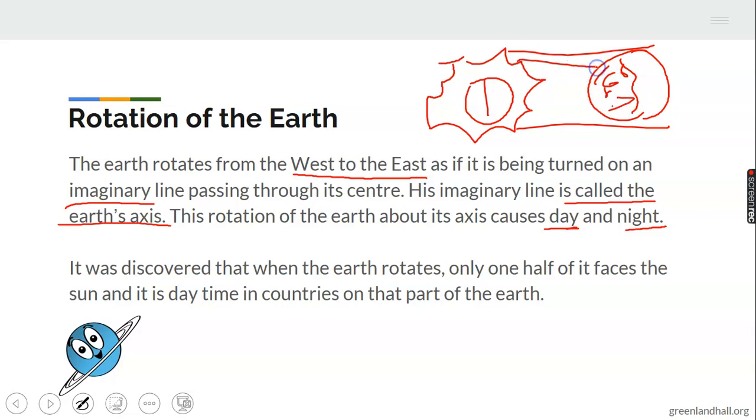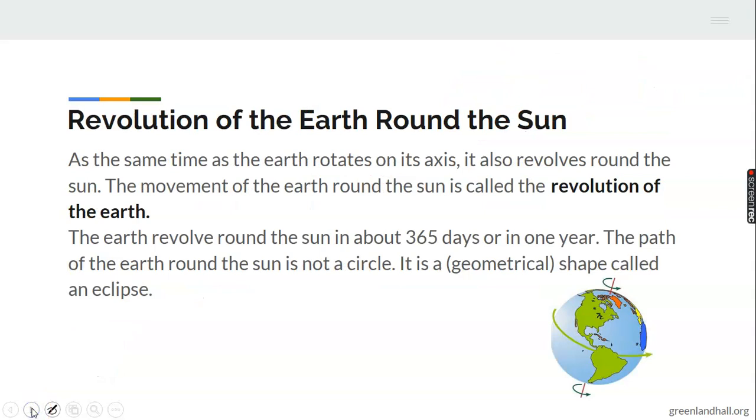This side of the Earth experiences light, while the other side that the rays are not reaching experiences darkness. That's what happens when the Earth rotates: we have night and day. If it doesn't rotate, there is no night and day. Always remember the Earth rotates on its axis.